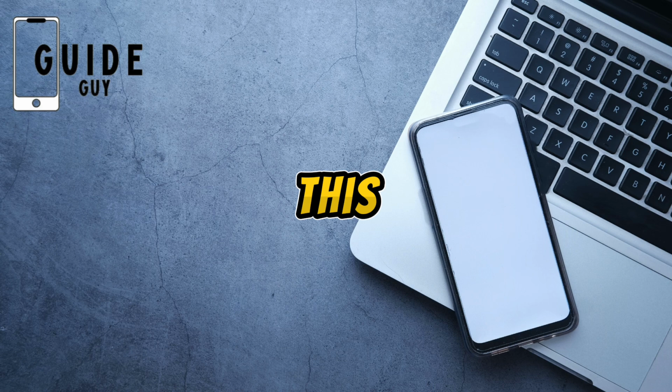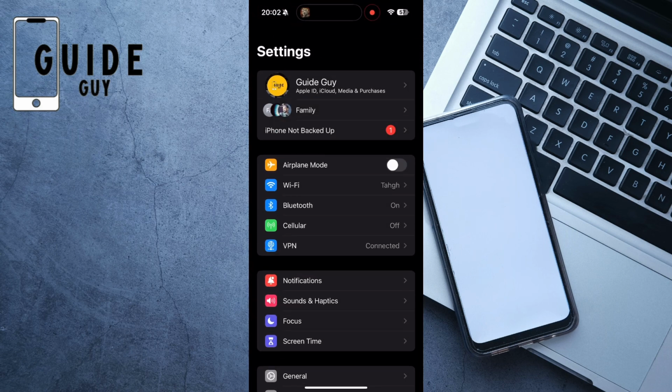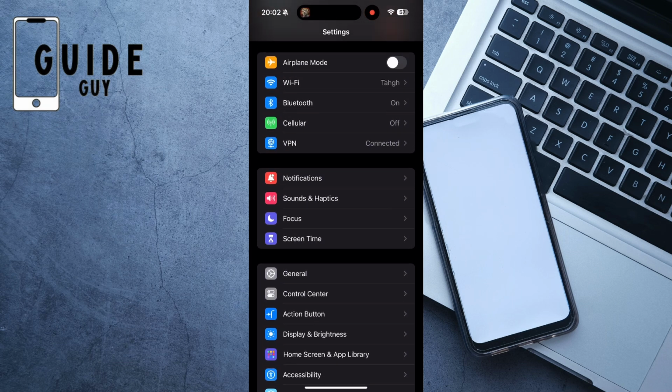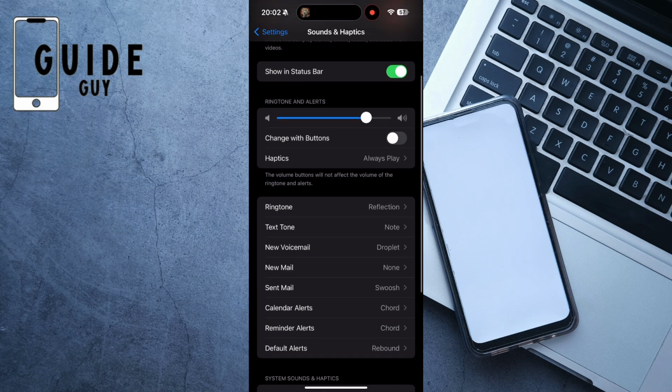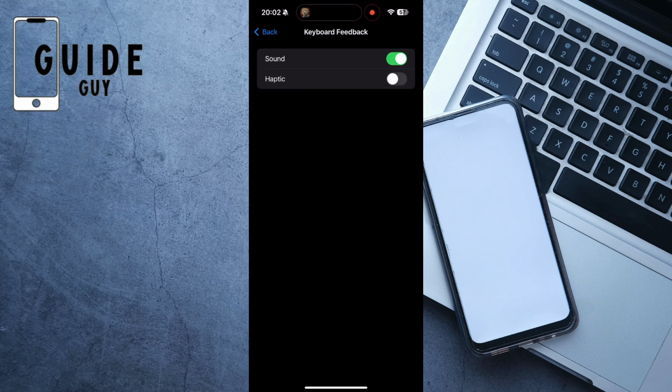Let's do this. First, you should go to Settings, scroll down and tap Sound and Haptics. On this page, scroll down again and click on Keyboard Feedback. Here you have two options. The first one is for the sound of your keyboard and the second one is for the haptic of your keyboard. You can enable them, and then you're finished and you can use it.